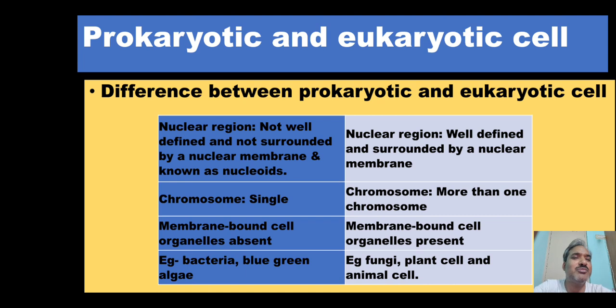In prokaryotes, only one chromosome is present. As humans we have 23 chromosomes, while bacteria have a single chromosome. All the organelles present inside the cell are membrane-bound in eukaryotes. In prokaryotes, membrane-bound cell organelles are absent. Examples given are bacteria and blue-green algae for prokaryotes, and fungi, plant cells and animal cells for eukaryotes.